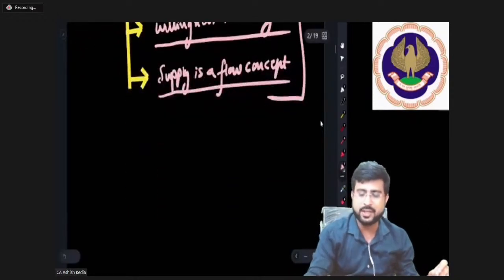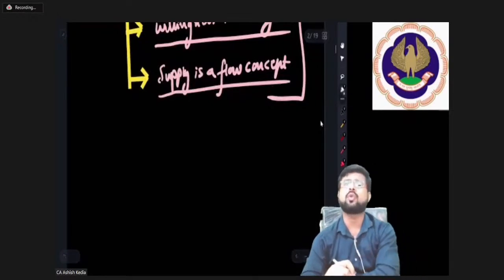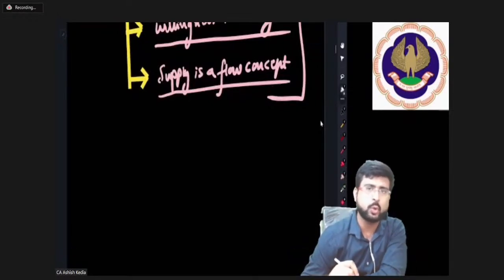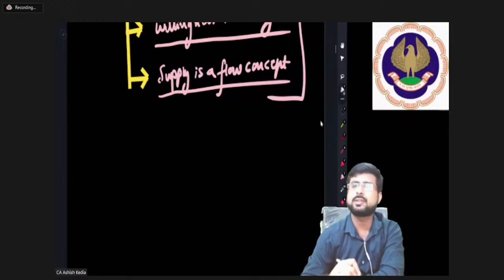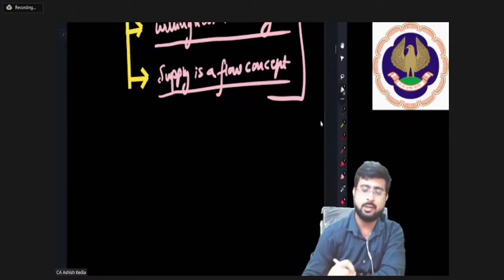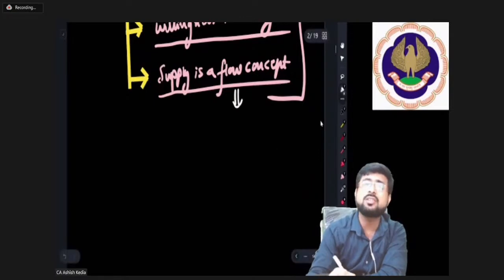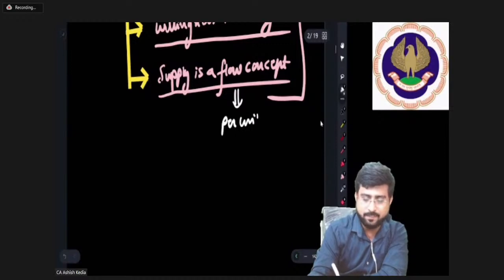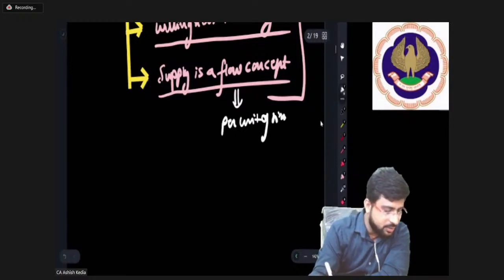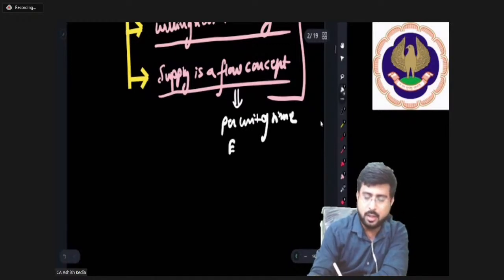Okay, pay attention everyone. Supply is a flow concept. So what do you mean by the term flow concept, sir? I'll tell you guys. My dear friends, flow concept means something which is described per unit of time. Basically, per unit of time. Basically, when I say, for example per year, per week, etc.